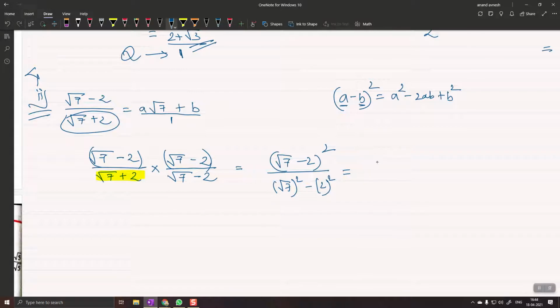Root 7 minus 2 the whole square is equal to root 7 square minus 2ab, that is 2 into root 7 times 2, okay, plus b square. What is b square? It is 2 square.